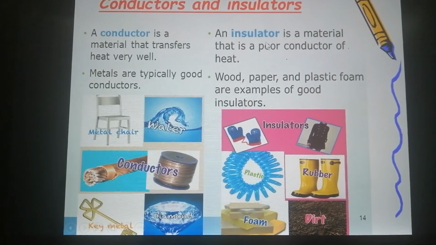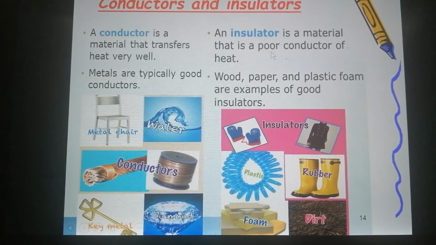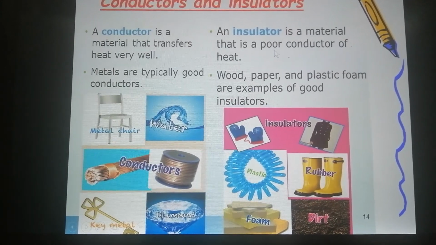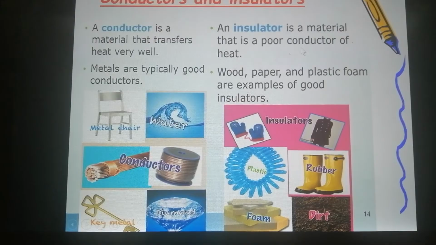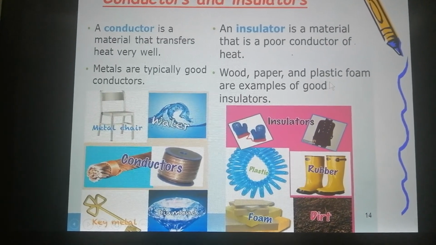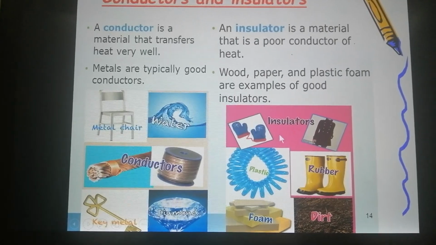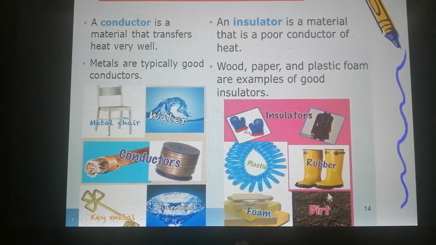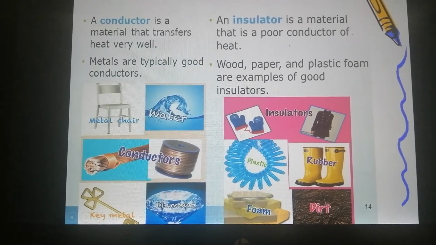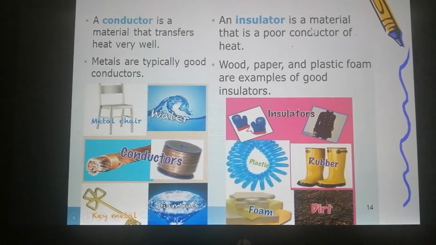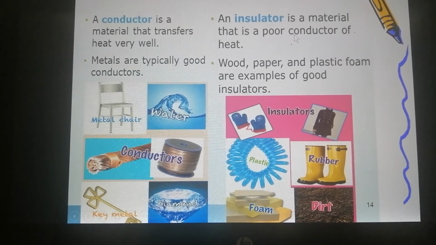What about the insulators? They are materials that are poor conductors of heat or that do not allow the transfer of heat. Like what? Like wood, like paper, like plastic foam, like rubber, plastic, foam, dirt. All these examples are examples of insulators, or materials that are poor conductors of heat.